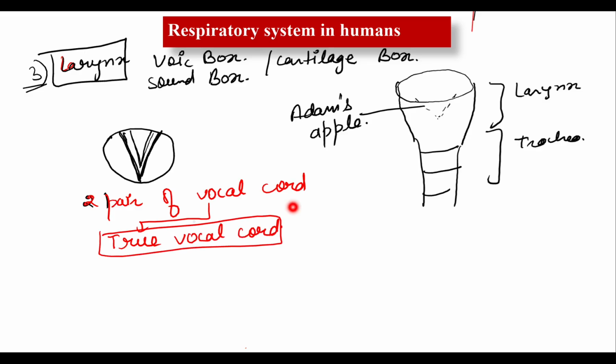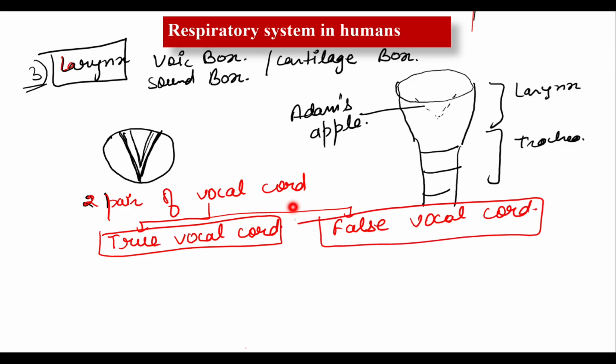Okay, and the second is known as the false vocal cord. Clear? What do I mean by the true vocal cord? One pair of these is present. When you breathe in, air enters into your nasal cavity, then goes toward the pharynx, then via the pharynx it enters into the larynx part.